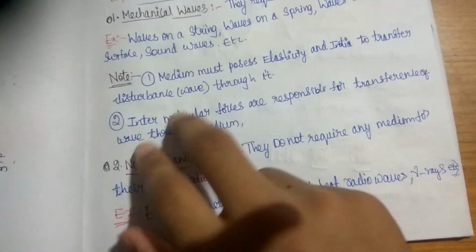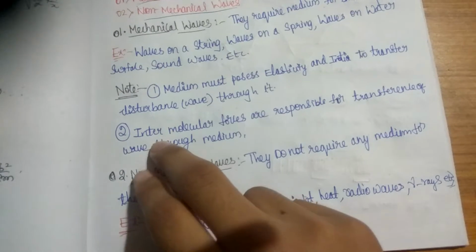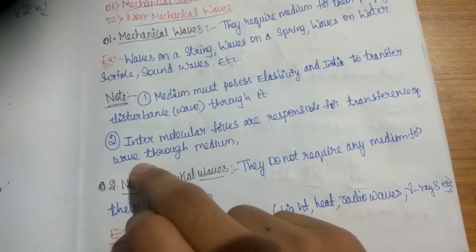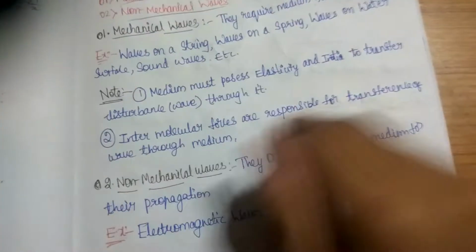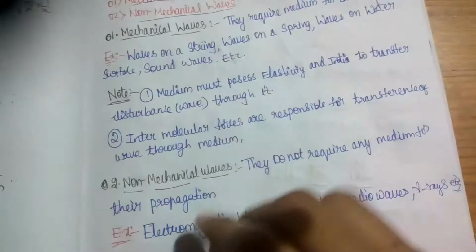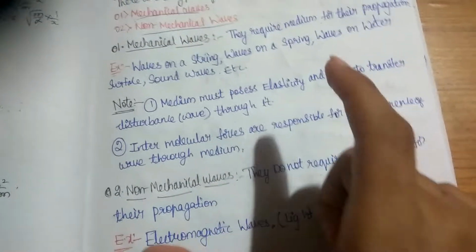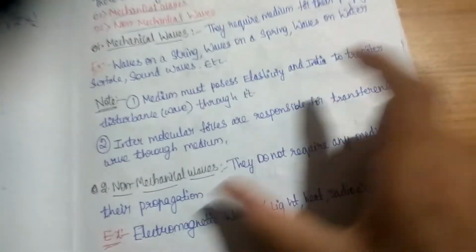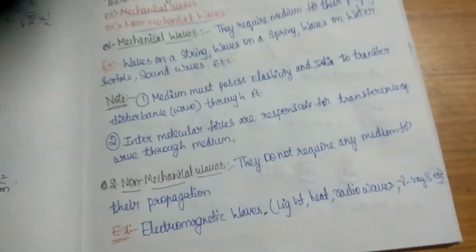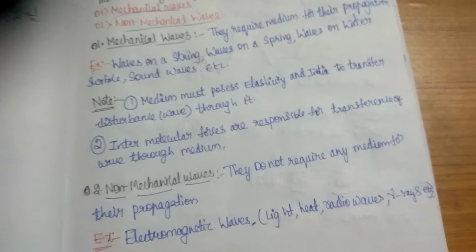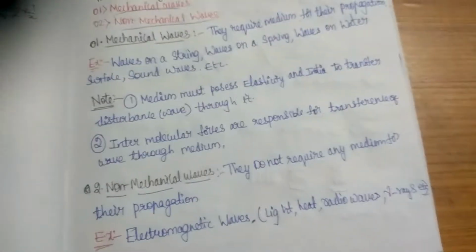Next, intermolecular forces are responsible for the transmission of a wave through a medium. If it is a solid, the intermolecular forces will be strong, and if it is a liquid, they will be somewhat weak. If it is a gas, there will be so much distance that the forces are very weak. So the wave depends on the matter's properties, including the intermolecular forces.